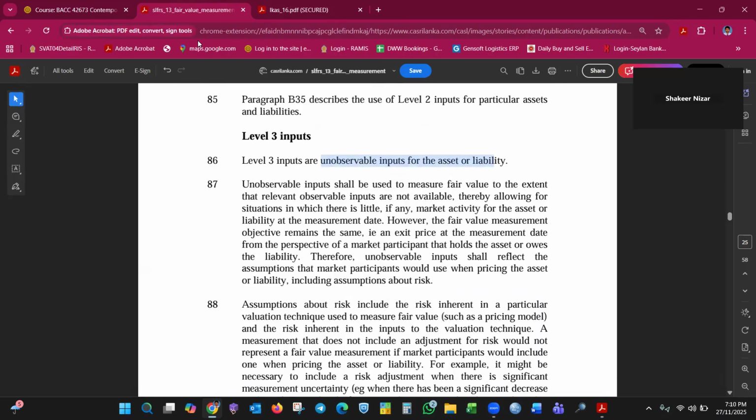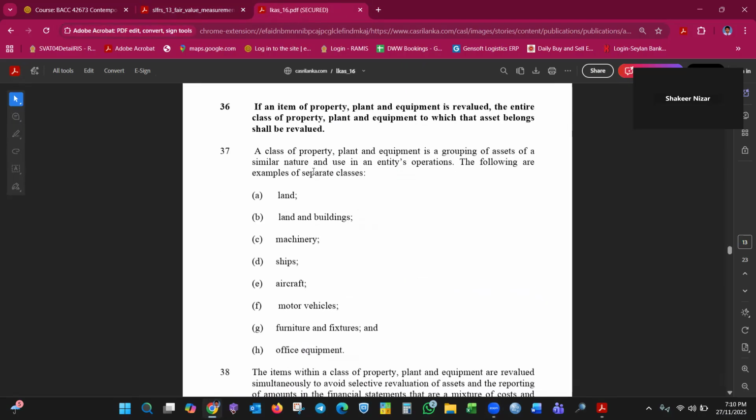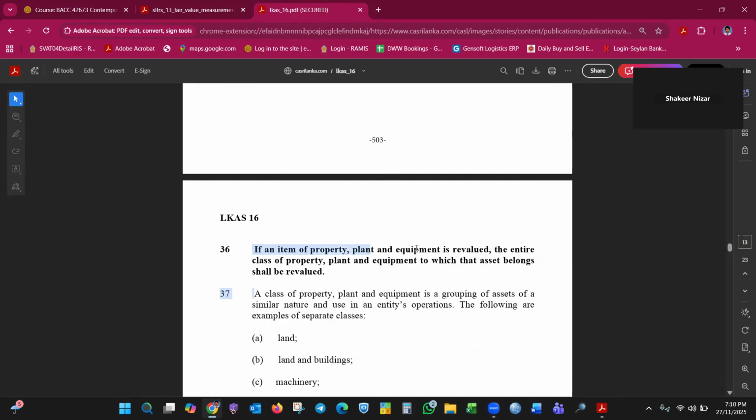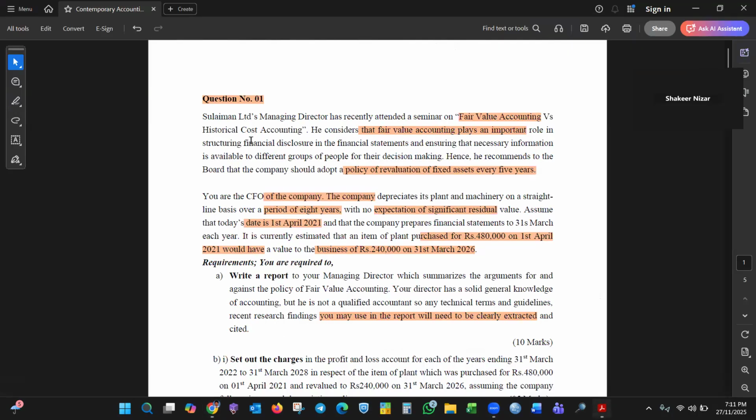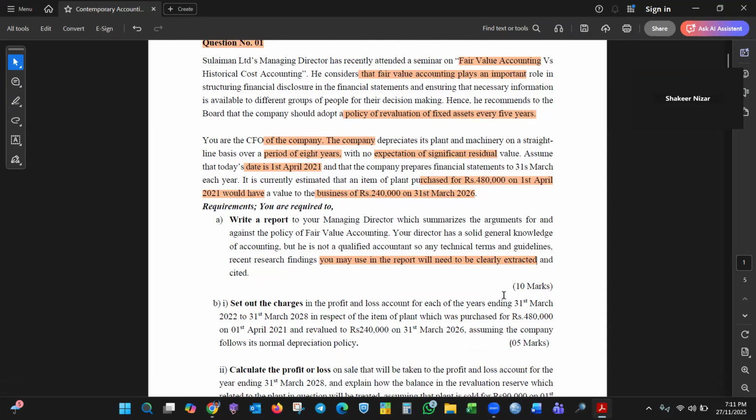If I go to LKAS 16, I'm not going to specifically discuss the question. If an item of PPE is revalued, the entire class of property should be revalued, as per paragraph 36. You need to write those points. For 10 marks, if you write only these two, only 2 or 3 marks will be given. You need to elaborate.